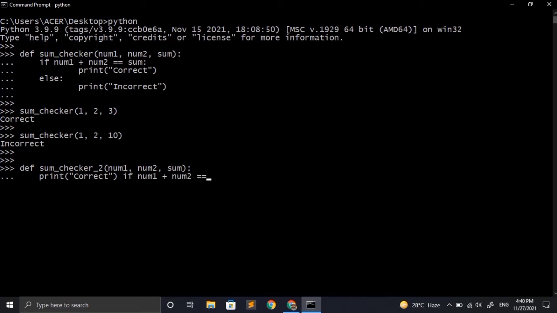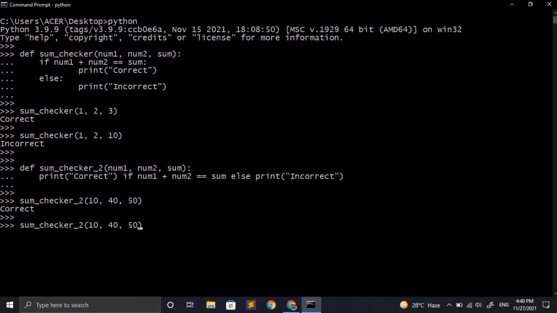First of all we have to add number 1 and number 2 and then equate it with the sum provided by the user using the equality operator. After that we have to write the else keyword and write the statement which has to be executed when our condition is incorrect. Now let's call this function and I am going to provide the input as 10, 40 and 50. So on execution it should return correct. Now when I change the sum from 50 to 500 it will show incorrect. We can see that we have achieved the same functionality provided by the if-else block in one single line.